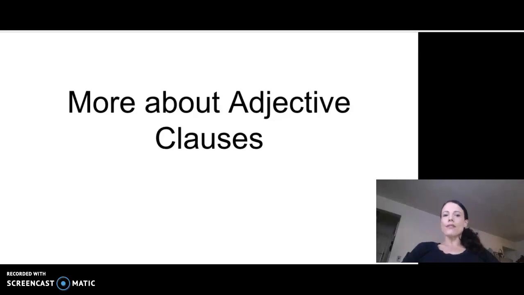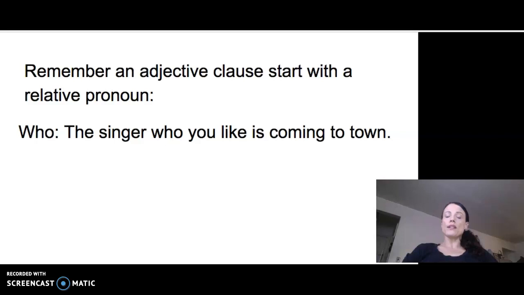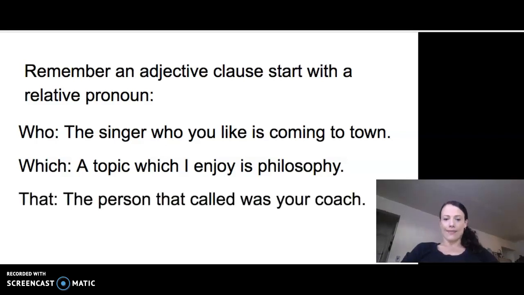So now you are ready to go a little bit deeper and learn some more things about adjective clauses. So remember, an adjective clause will start with a relative pronoun. So it could be who, as in the singer who you like is coming to town. It could be which, as in a topic which I enjoy is philosophy. Or it could be that. The person that called was your coach.